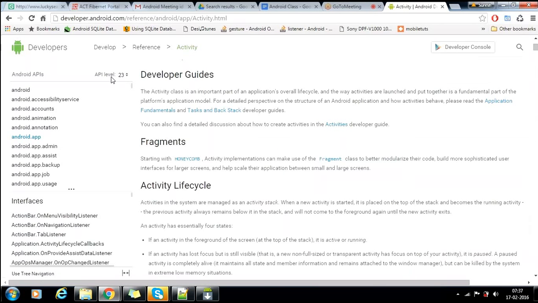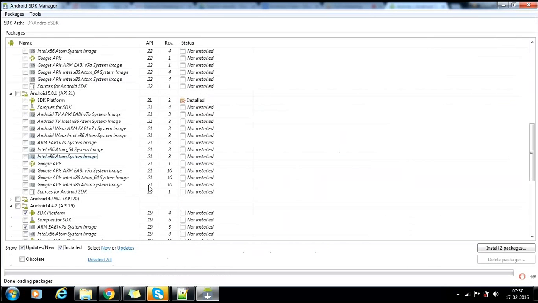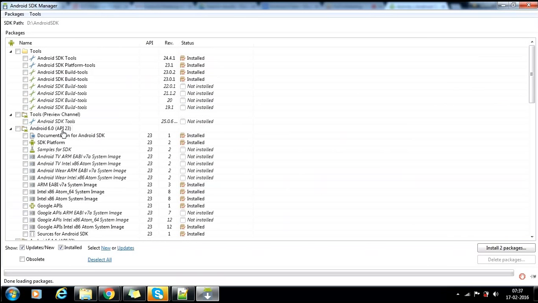You need to know the API level. This is important: API level 23. That is the latest version, 6.0, Marshmallow. You need to remember the API levels.